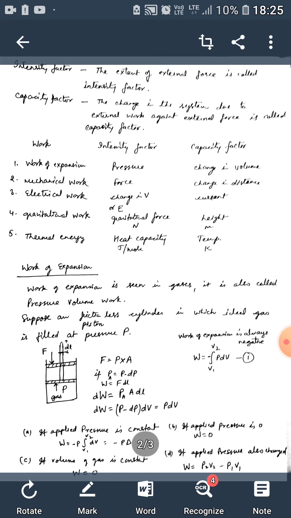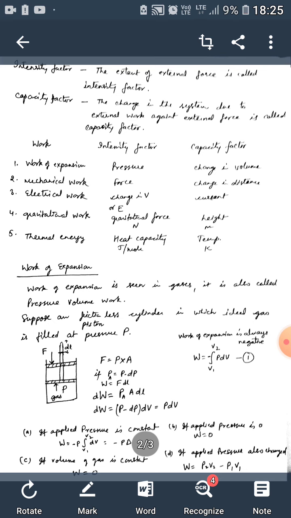Number 1, work of expansion. Work of expansion is generally seen in gases, because the expansion of gases is easier than the expansion of liquids and solids. So work of expansion is the multiplication of pressure and change in volume.